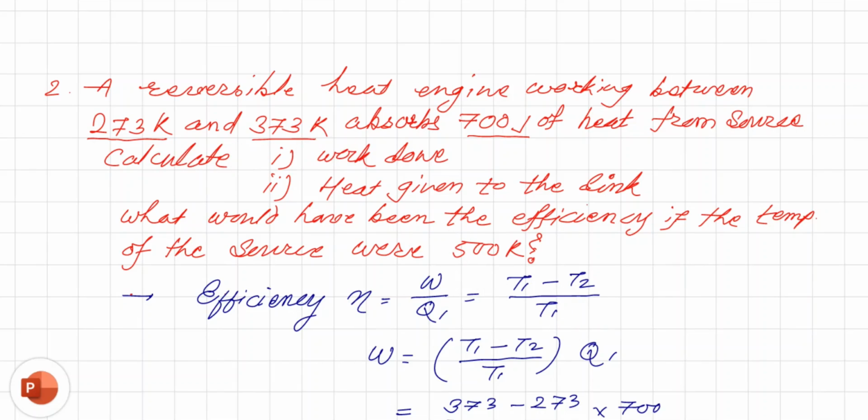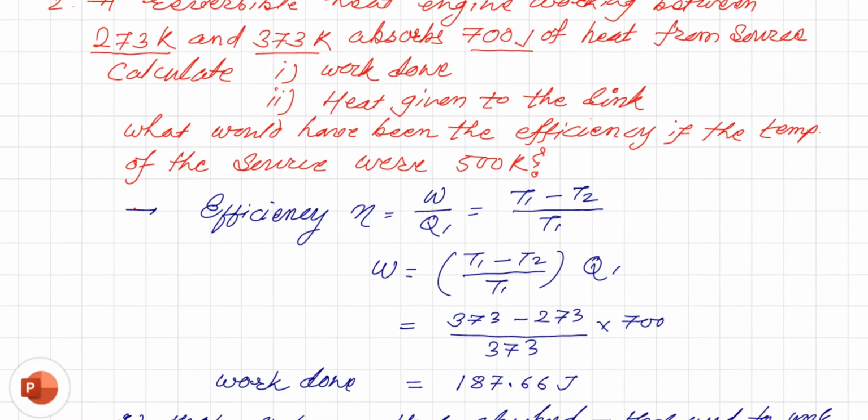Putting in the values, that is 373 minus 273 divided by 373. Remember that T2 is always less than T1. Multiplying by the amount of heat, that is 700, the work done W is equal to 187.66 joule.